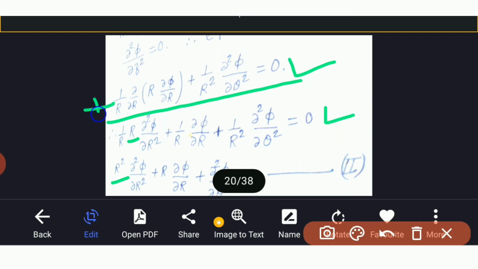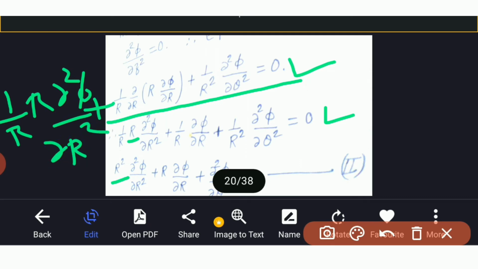So here is one term. That term is (1/r) ∂/∂r (r ∂φ/∂r).